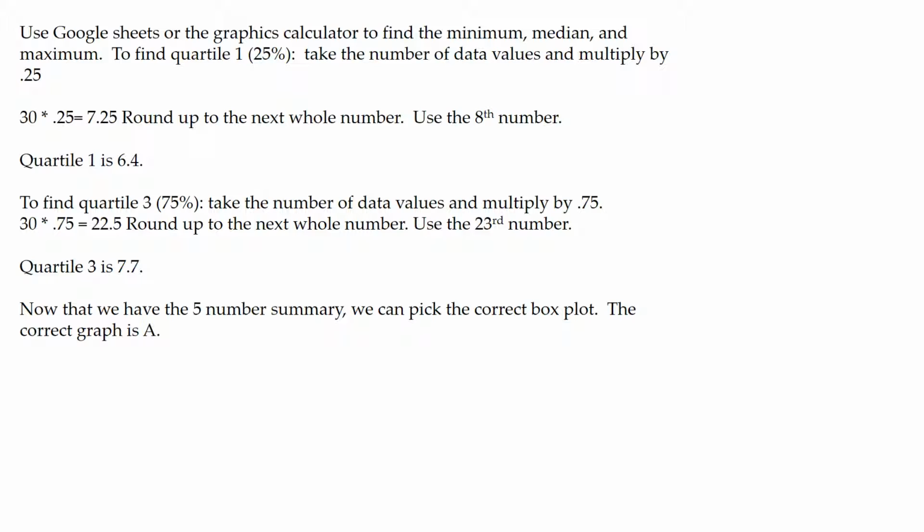So if we count over to our 23rd number, that is 7.7, that is quartile 3. Remember, in order to do this, the numbers need to be in order from smallest to largest, which they were given in order in this problem. Now that we have the 5-number summary, we can pick the correct box plot. The correct graph is A.